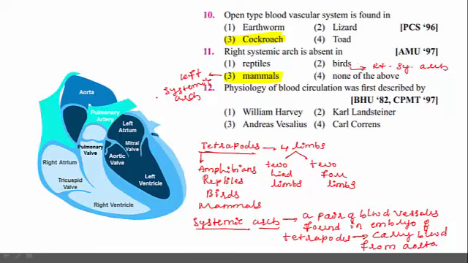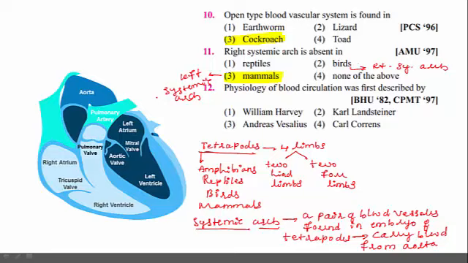The right systemic arc is present only in birds. Here, more than one option is correct. Reptiles and mammals both have the left systemic arc, and the right systemic arc is present in birds. So options 1 and 3 are the right options. The right systemic arc is absent in mammals and reptiles.